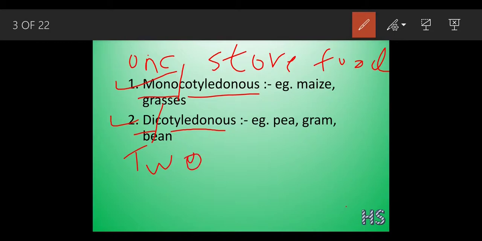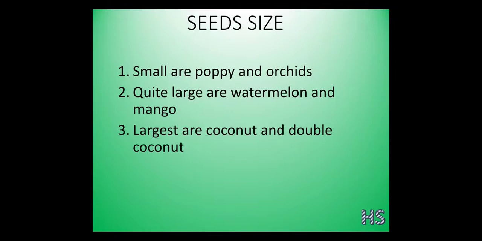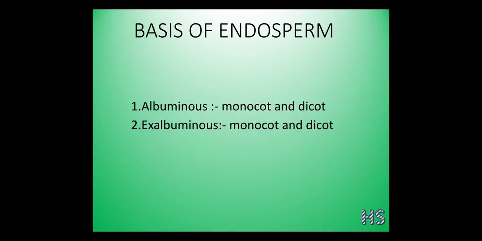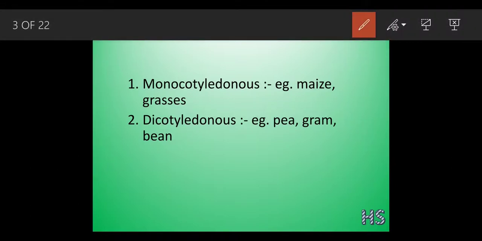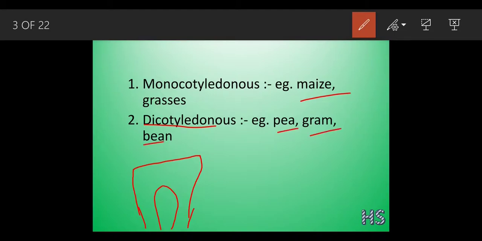Okay, let's understand by looking at an example diagram. See, monocotyledon. If you look at the maize, how does the maize look? Something a bit rectangular, like this. And how does a bean or a pea or gram look?